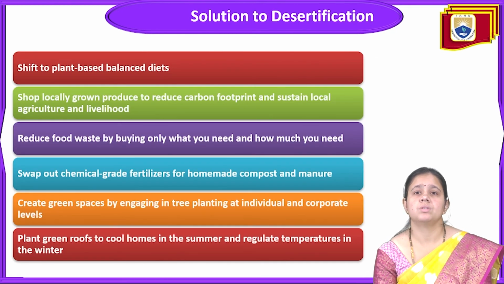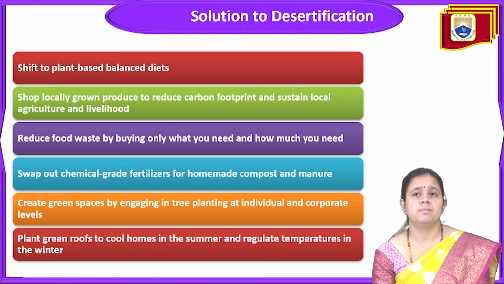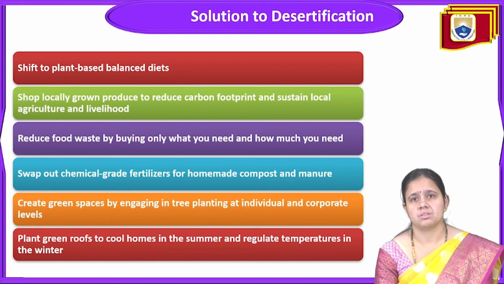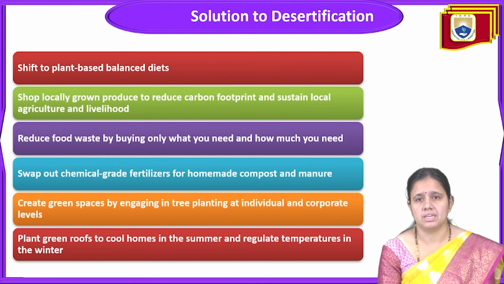These effects occur due to deforestation. So what will be the solution to desertification? The first one is that if we shift to a plant-based diet, that will reduce the overuse of cattle and livestock raising. If we do not shift, the demand for meat will increase, and due to that demand, livestock raising will increase, and cattle overgrazing will also cause desertification.